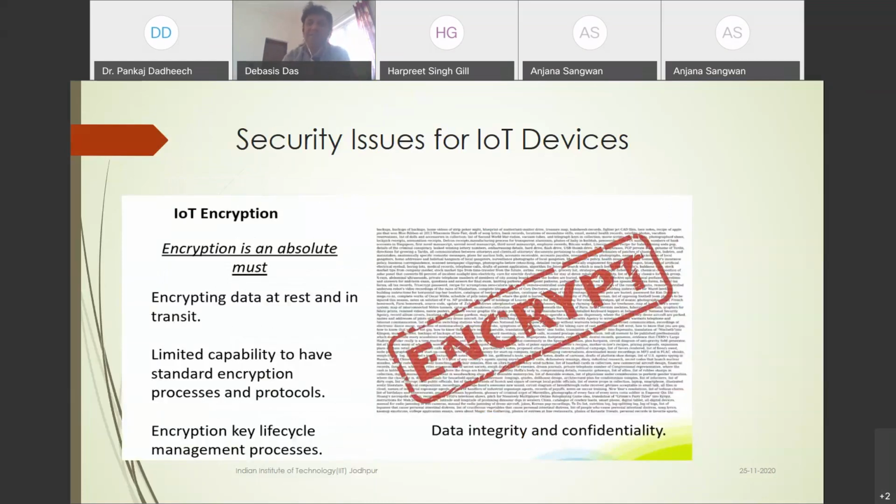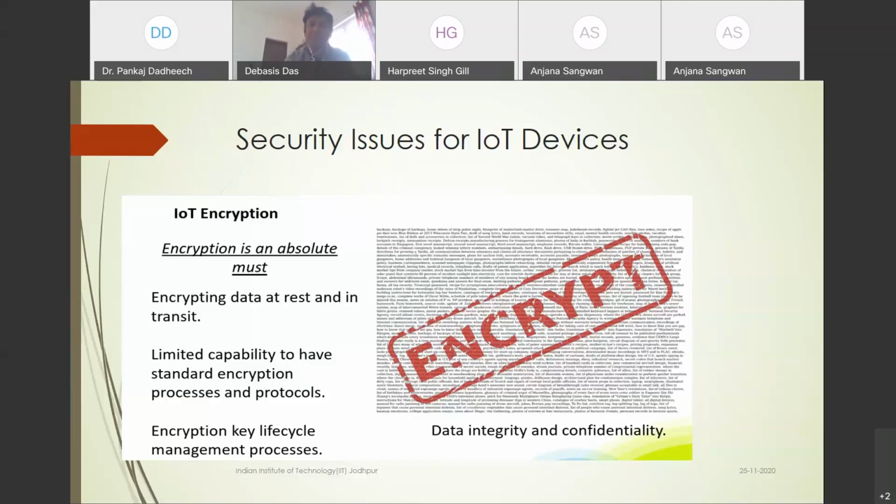Now, in the case of a traditional computer, you can directly apply asymmetric key and symmetric key algorithms, like a 1024-bit key size, and you can also use the RSA algorithm. Then you can apply it in cloud applications, big data analytics, or server-based communication.